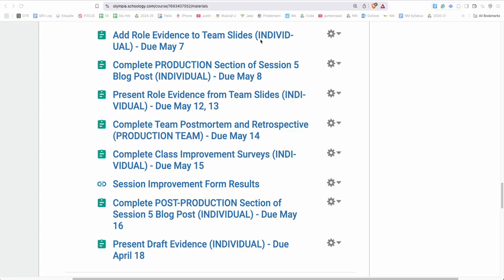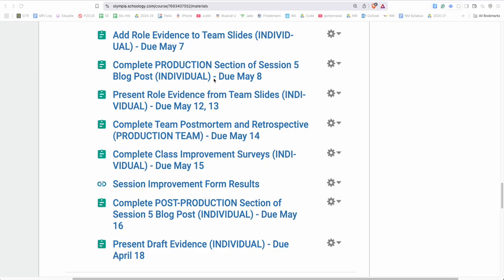We had role evidence in the slideshows for film and rock. And in game design, either you put your evidence into the game itself in the credits menu, which is what I wanted you to do. If for some reason that did not work out, use the slide template. Again, the slide template is in the project tracking sheet, linked at the top. You'll see that in just a moment.